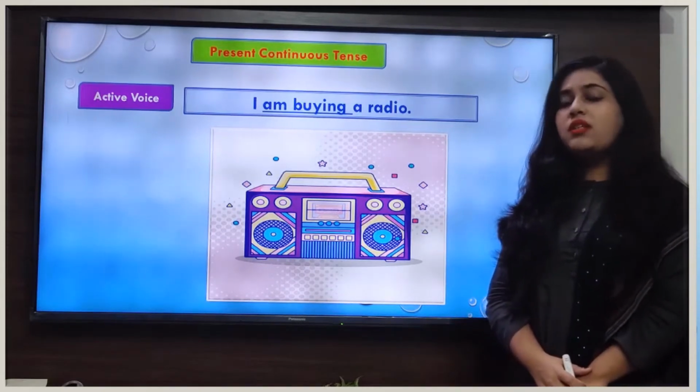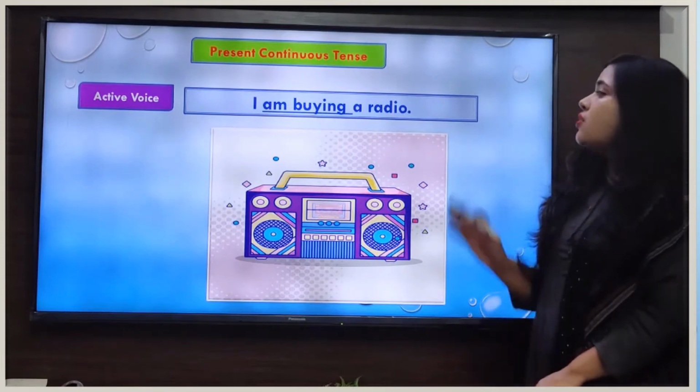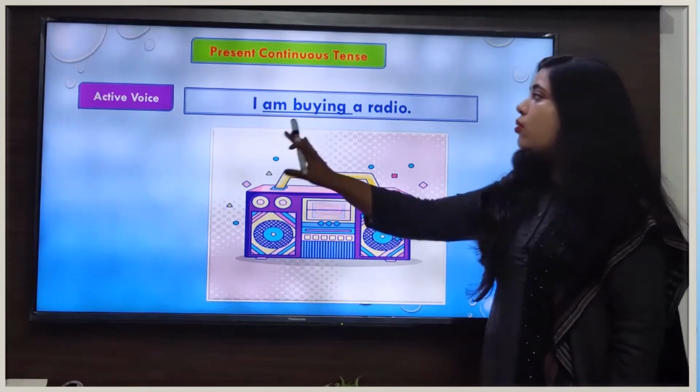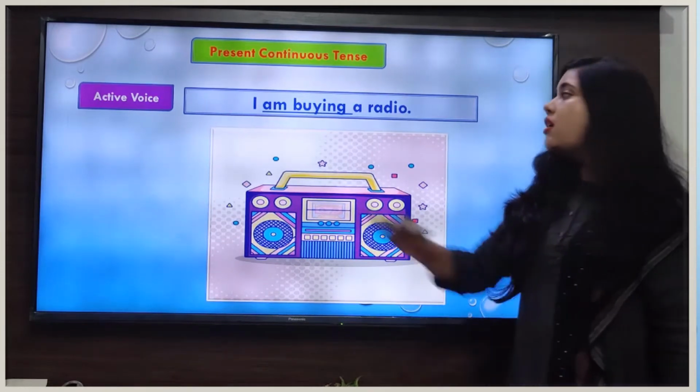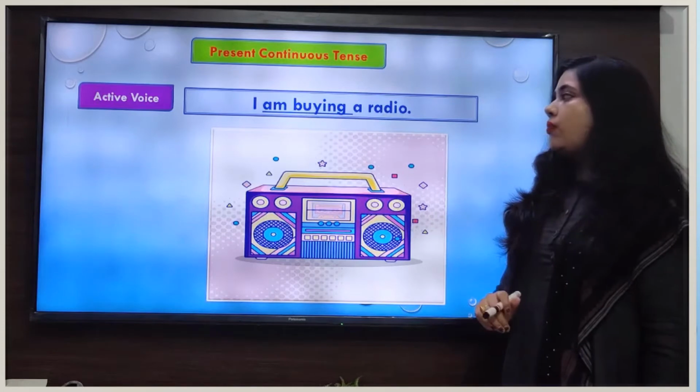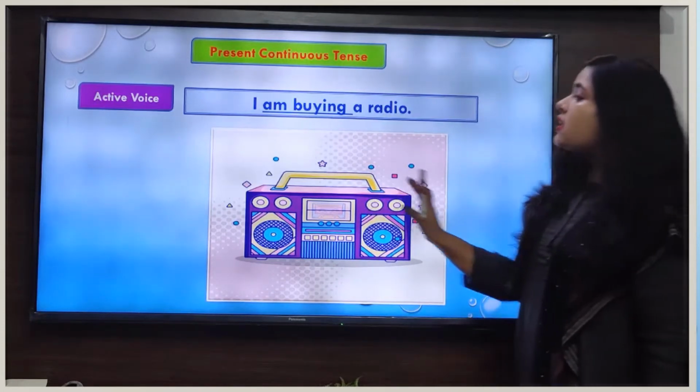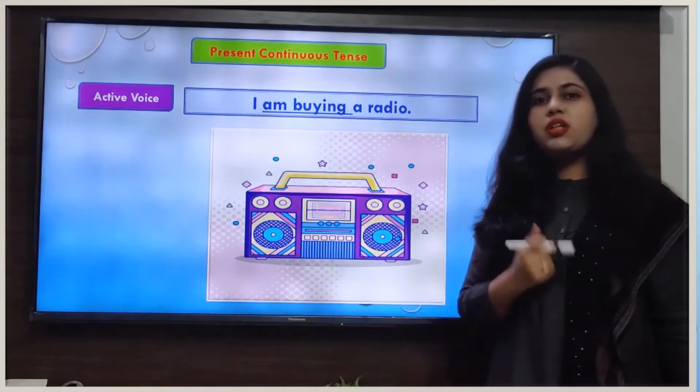Now we see what is the subject in this sentence. So here if I ask a question, who is buying a radio? Then what answer I will get? I will get the answer, I am buying a radio. That means in this sentence pronoun I is the subject here.